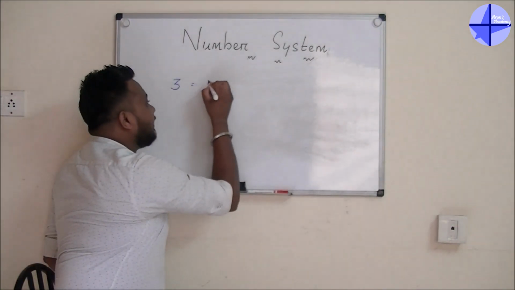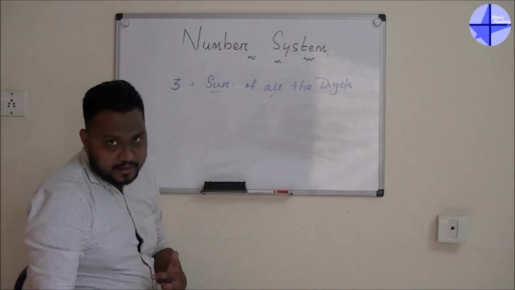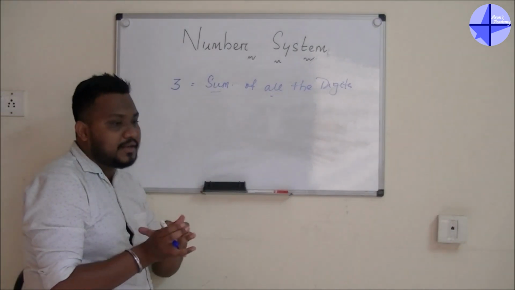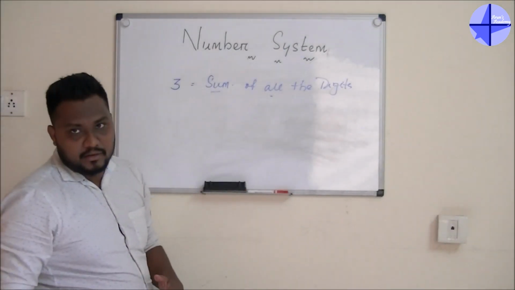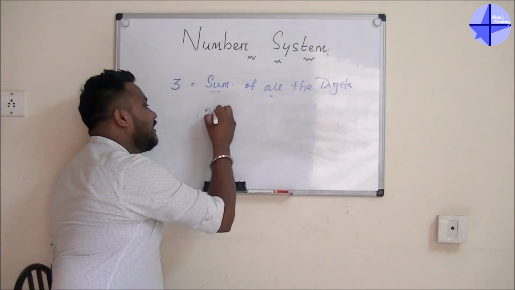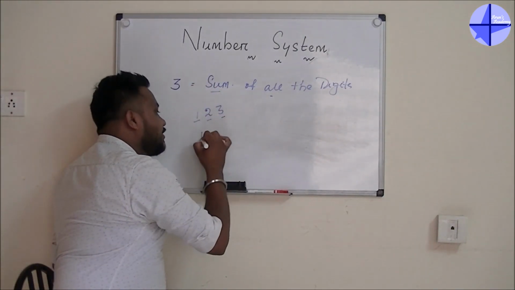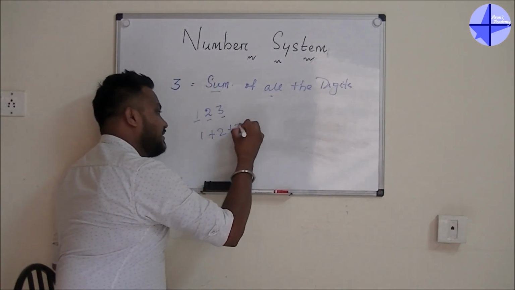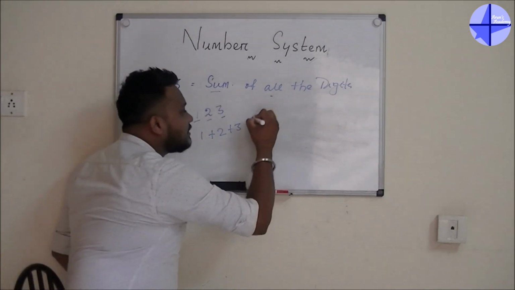For 3, it is the summation of all the digits. Whatever number you are getting, you have to take all the digits of the same number and add them. I'll show you by using one example. I will take 123. So 1 plus 2 plus 3, total is equal to 6. Now we got the summation.